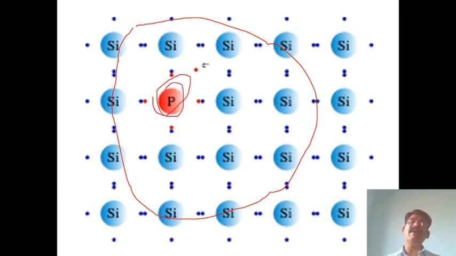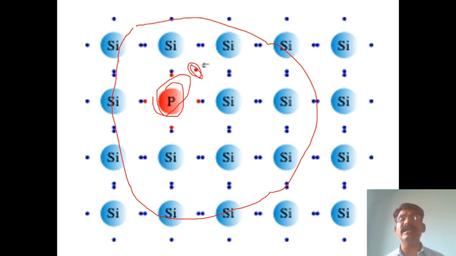Pentavalent means 5 electrons are there. Silicon is a fourth group element, only 4 electrons are there. So 4 electrons are shared with the phosphorus or arsenic, and one more electron, the excess electron, is there.